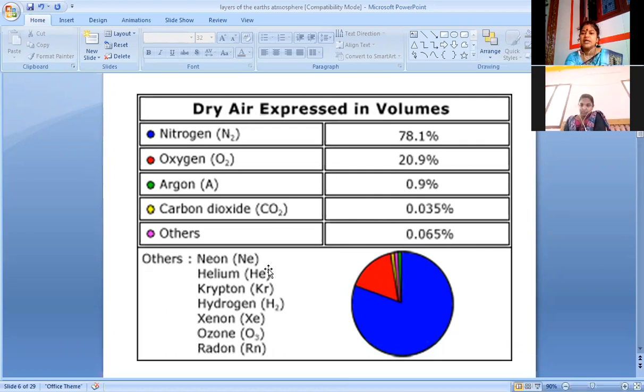Others include neon, helium, which is the lightest gas. In balloons, they used to fill this helium, and it would fly. Then krypton, hydrogen, of course, xenon, ozone, then radon. So these are all the other gases which occupy 0.065% in the atmosphere.